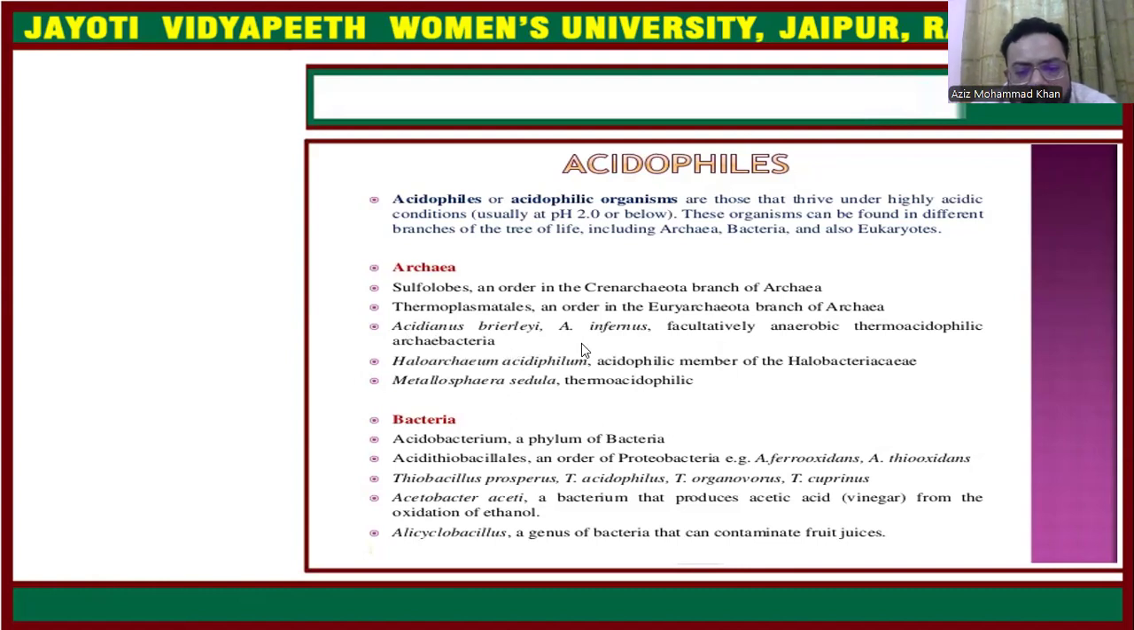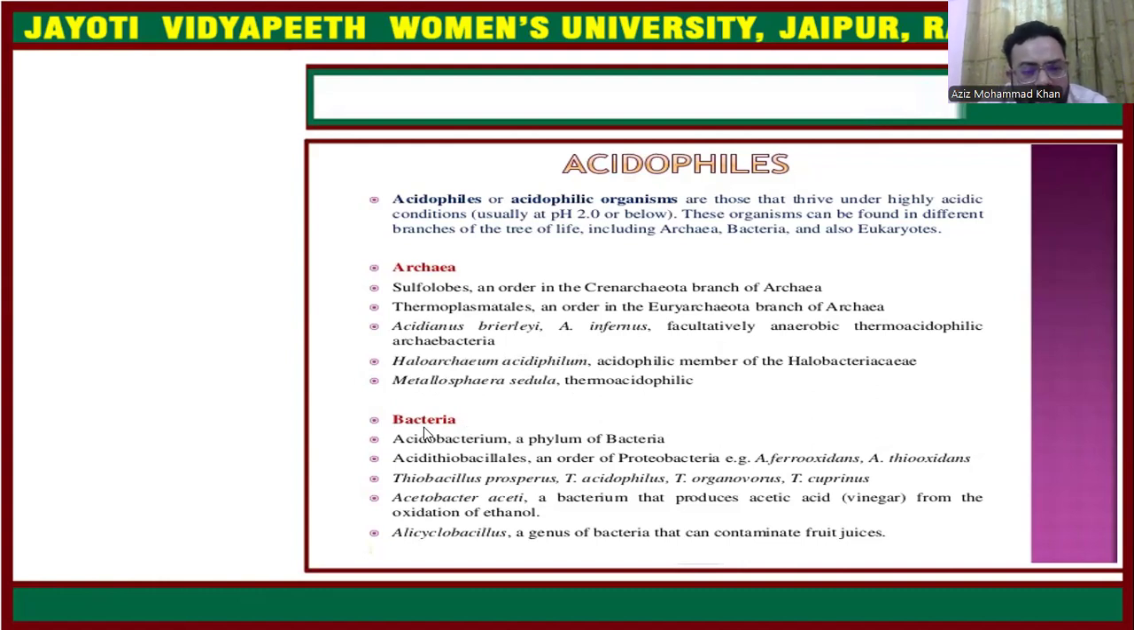Acidianus brierleyi and Acidianus infernus are facultative anaerobes, meaning they can live in anaerobic conditions, and they are thermoacidophilic archaebacteria. The next example is Haloarcula acidophila, an acidophilic member of the Halobacteriaceae. And next is Metallosphaera sedula, also thermoacidophilic. So these are examples of archaebacteria which are acidophilic in nature.